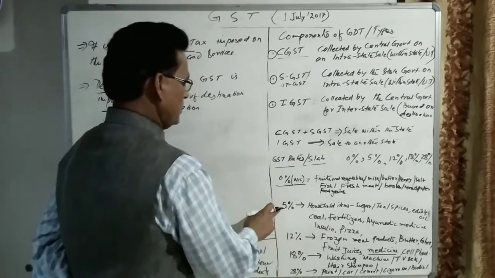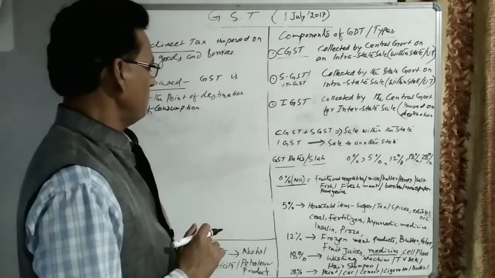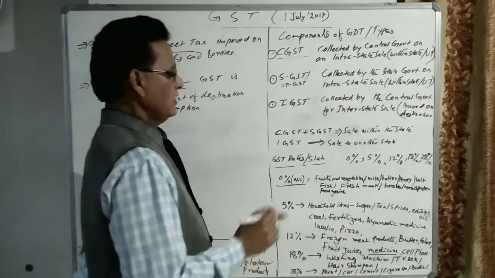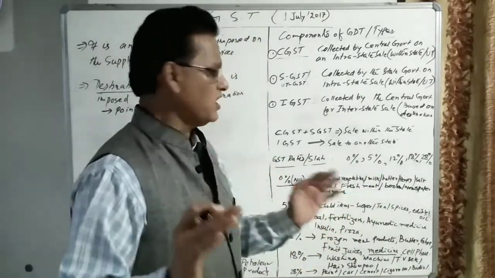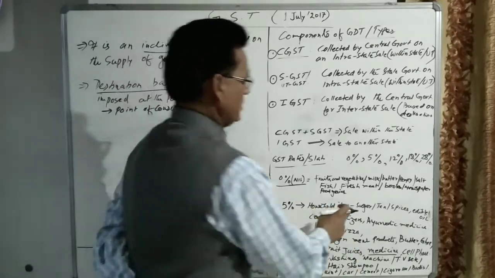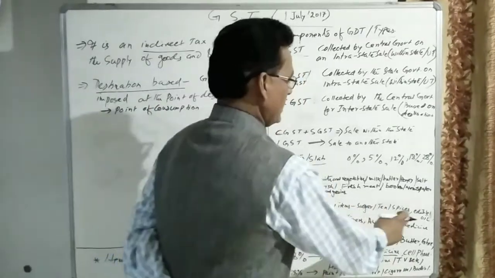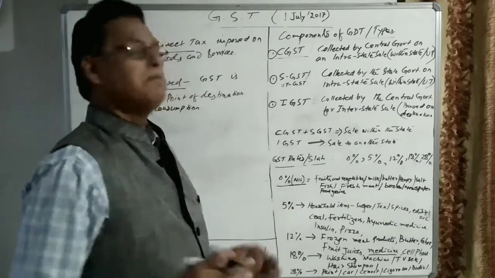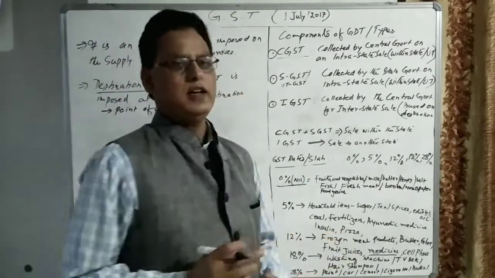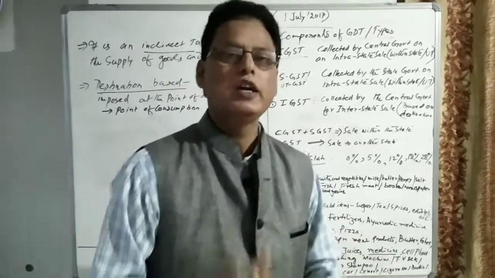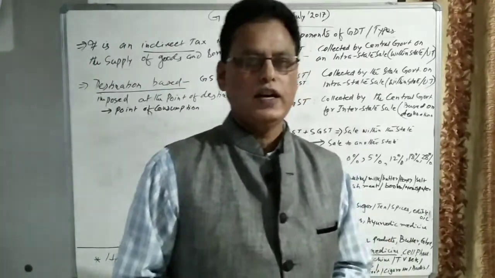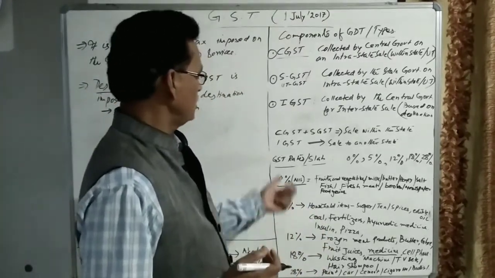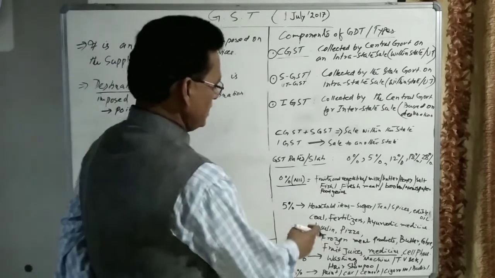There are certain commodities on which 5% GST is being imposed by the government, and these are the household items. So many items are there; I have not written all the names. I have written such as sugar, cheese, spices, edible oil, coal, fertilizers, Ayurvedic medicine, insulin, pizza. Insulin, you know, is the injection given to diabetic patients. So on insulin, only 5% GST is imposed, though it is a medicine.